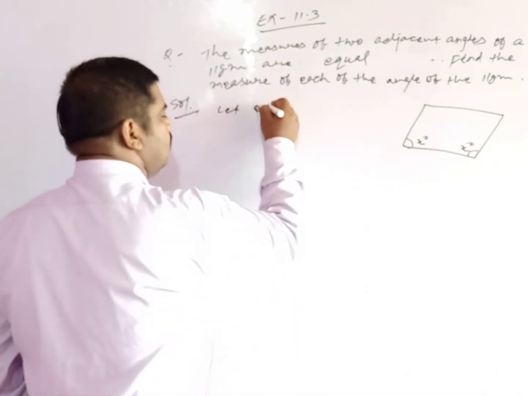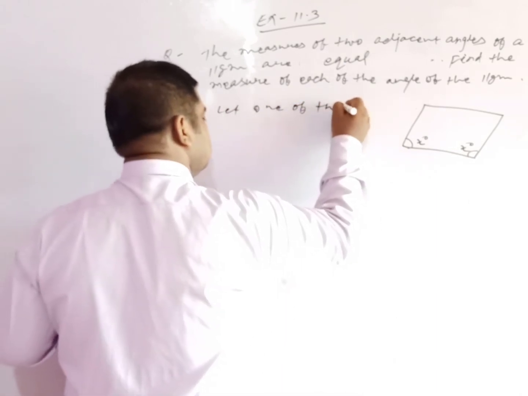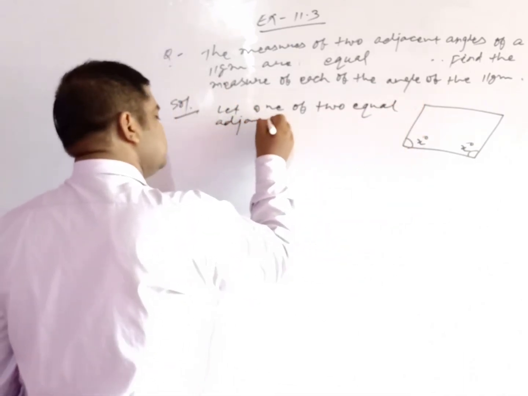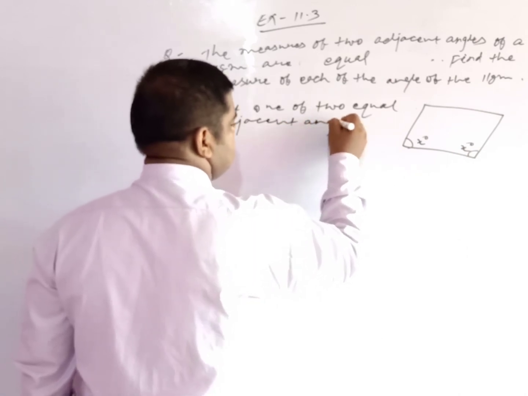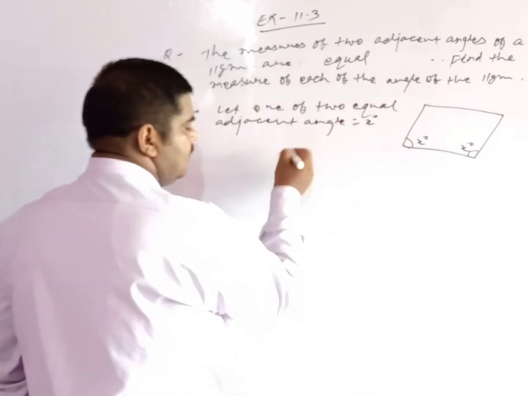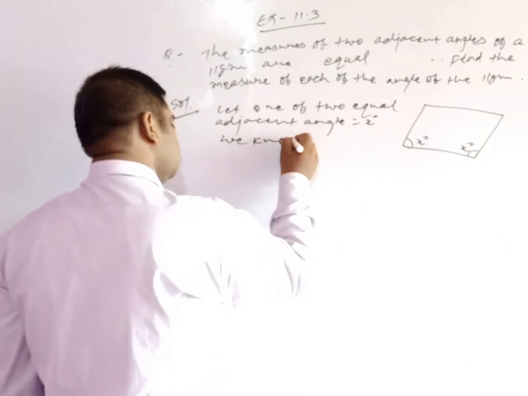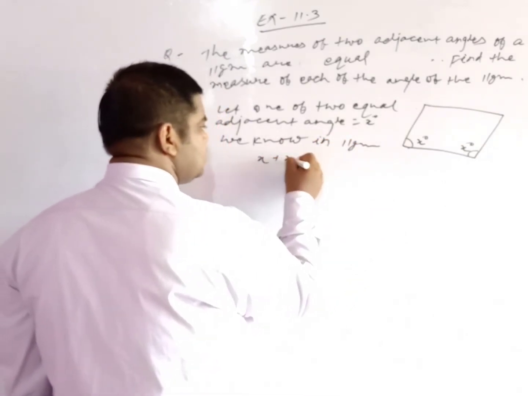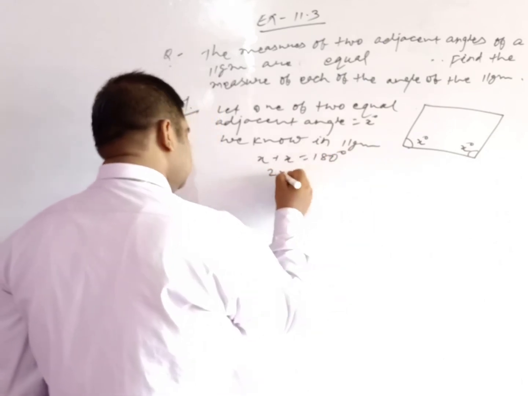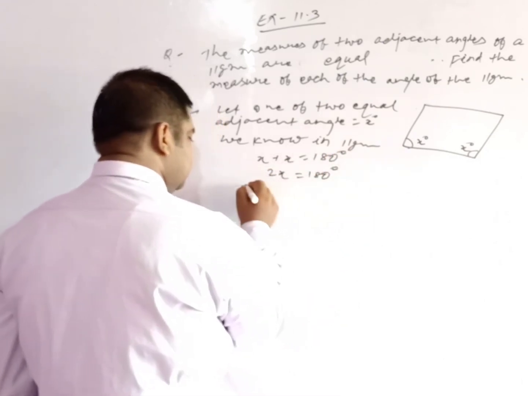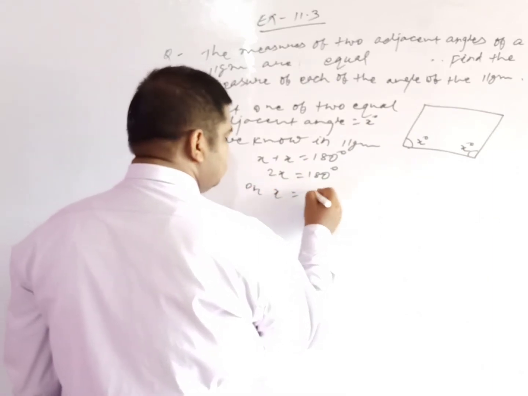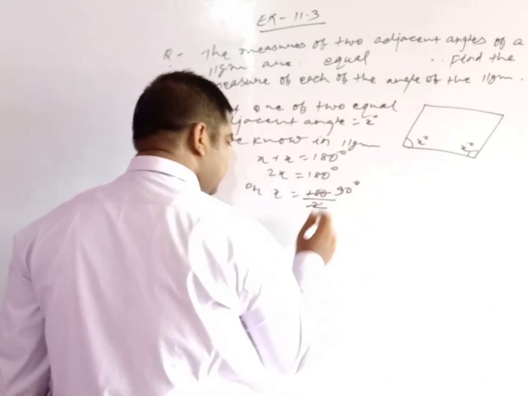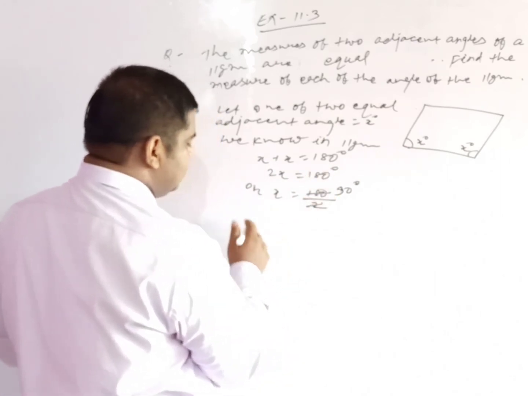Let one of the two equal adjacent angles be x degree, and we know in a parallelogram x plus x is equal to 180 degree, so 2x is equal to 180 degree, or x is equal to 180 by 2, and that is 90 degree.